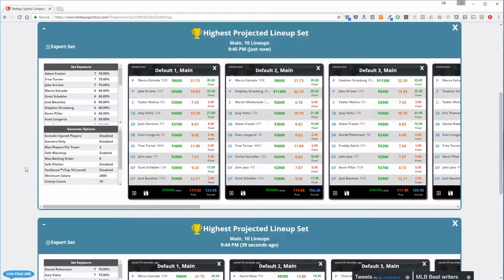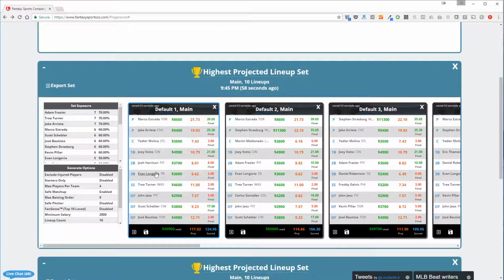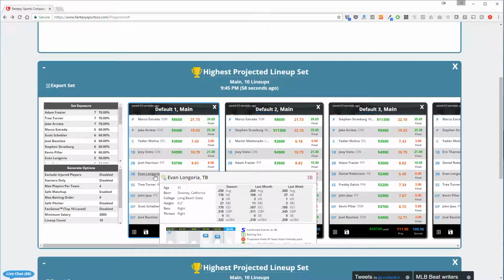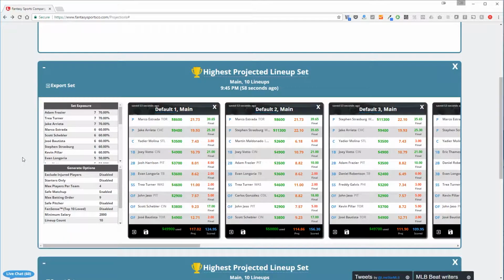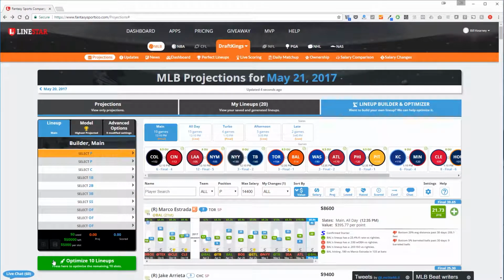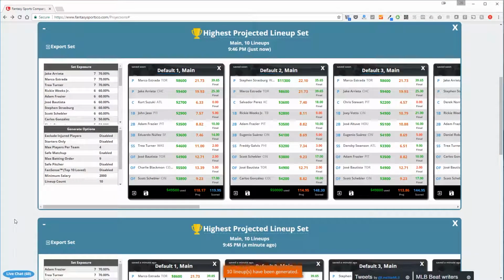It looks like a few players are top picks in this default lineup set. Take Evan Longoria for instance. On this page, I can click the player name and immediately pull up his player information card. The love-hate is conveniently located here as well. I'll click hate on this player, and then jump back to the lineup builder and optimizer to run the highest projected lineup set again. Sure enough, Longoria, who was so prominently displayed in the previous lineup, no longer shows up on this new lineup.